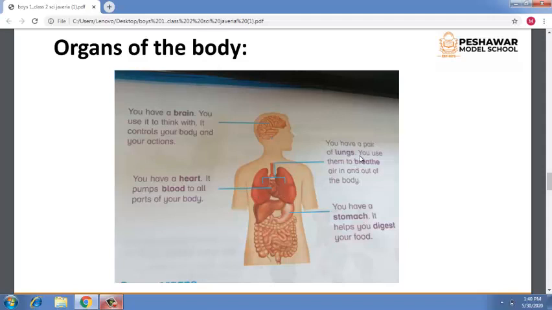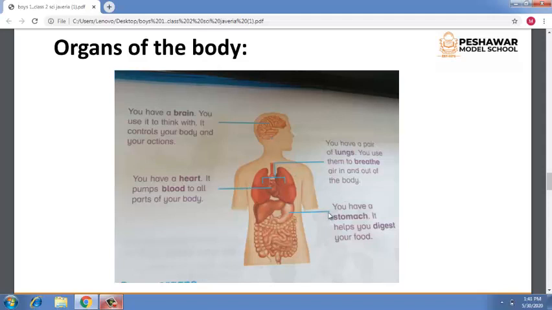Number three organ of the body is the lungs. Here you can see the lungs. The lungs are inside the chest, and there is a pair of lungs in our body. There are two lungs in our body. They help us to breathe. When we breathe in air, our lungs expand and fill with fresh air. It is very useful for breathing.